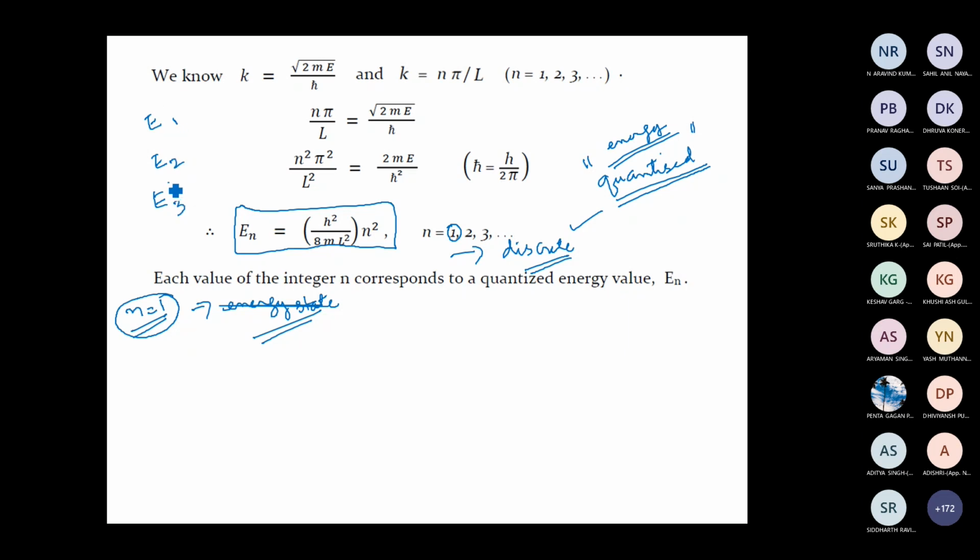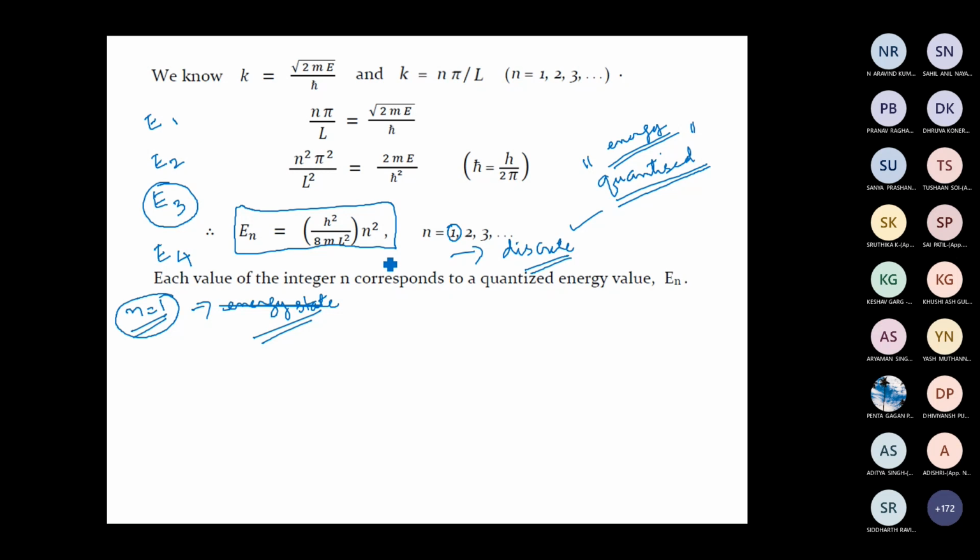If the particle is in energy state E3, it will absorb energy only if the energy you give is equal to E4 minus E3, because the energy of a quantum particle is quantized or discretized. So in this way, a quantum particle behaves very differently compared to a classical particle. The energy of the quantum particle is quantized.